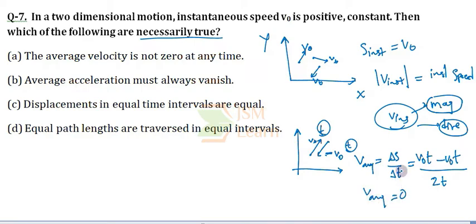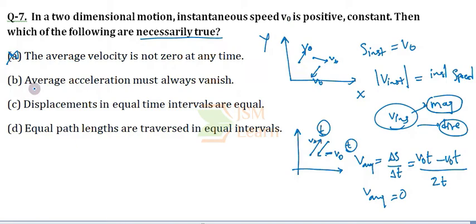That is, the average velocity can be 0. Option A says that average velocity is not 0. It may be not equal to 0, but it can also be equal to 0. So option A is wrong.